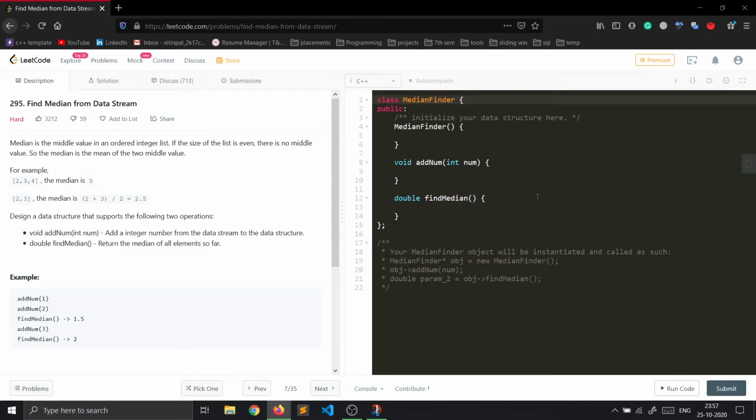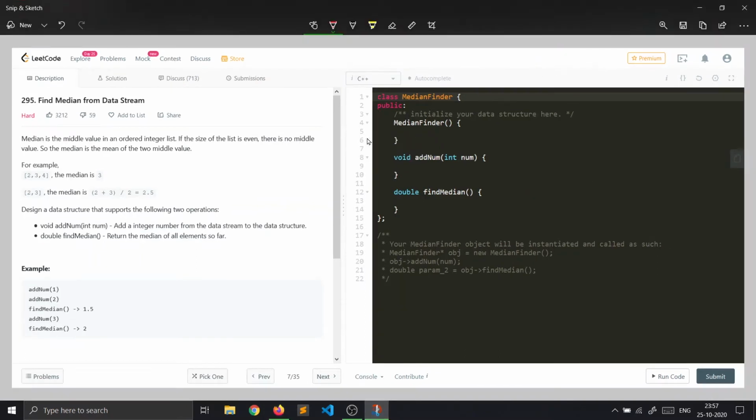In C++, max and min heaps are implemented using priority queues. So we will maintain a max queue and a min queue. If you don't know about max queue and min queue, you can mention it in the comment section, and I will try to explain these data structures.